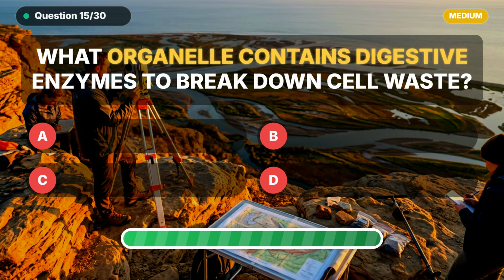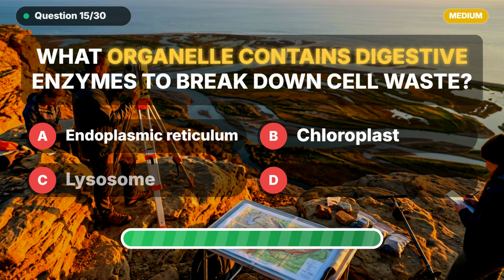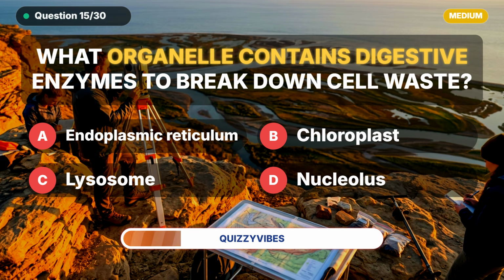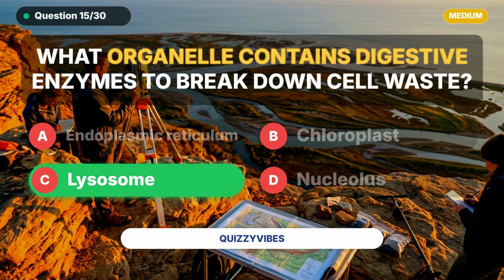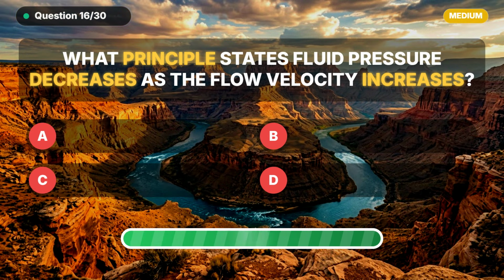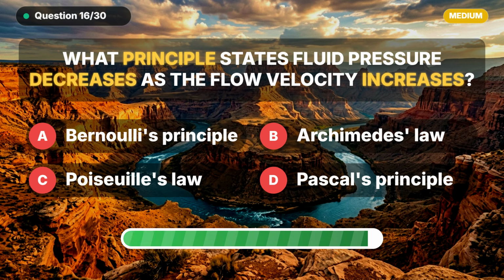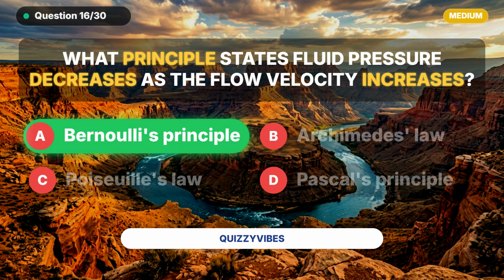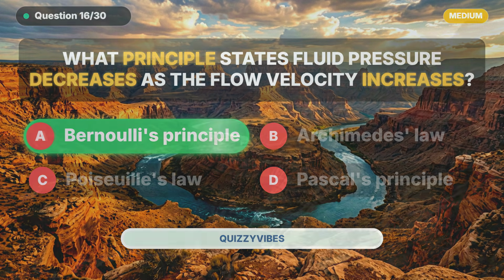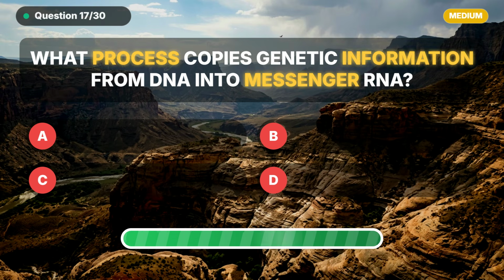What organelle contains digestive enzymes to break down cell waste? The answer is lysosome. What principle states fluid pressure decreases as the flow velocity increases? That would be Bernoulli's principle. What process copies genetic information from DNA into messenger RNA?